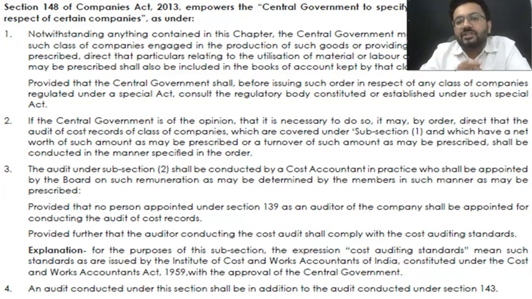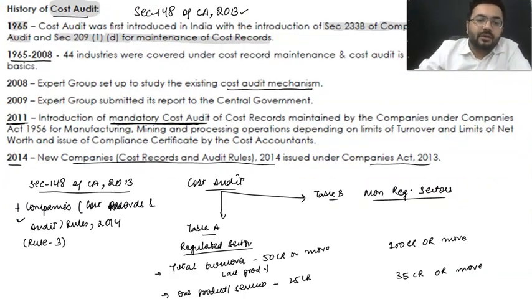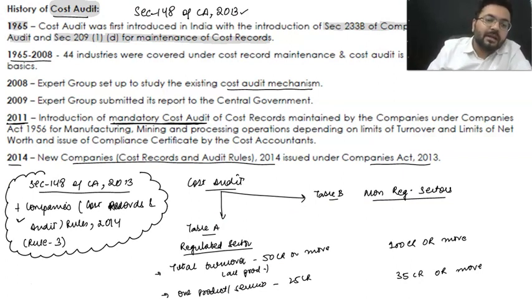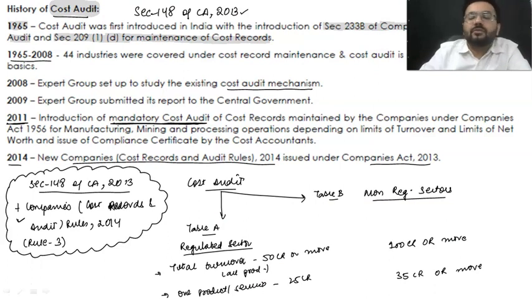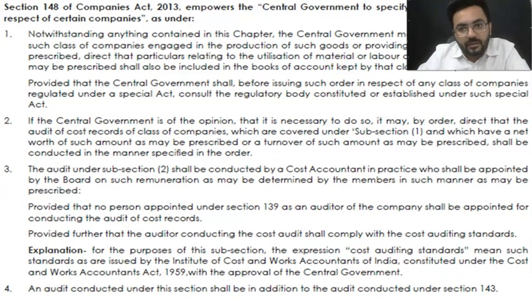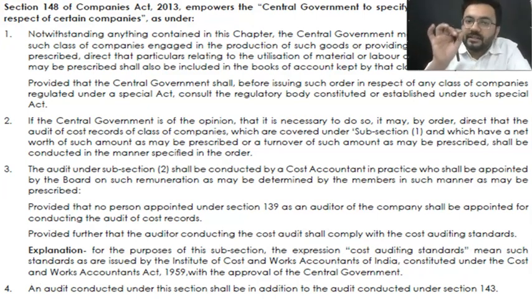Now this is section number 148 of the Companies Act. As I have mentioned earlier also, over here, along with section number 148, we are always going to refer to rule number 3. Now section number 148 is just going to tell you that you need to prepare a cost audit report, and so many things. So whatever I'm going to mark over there, you just need to refer to that much only.